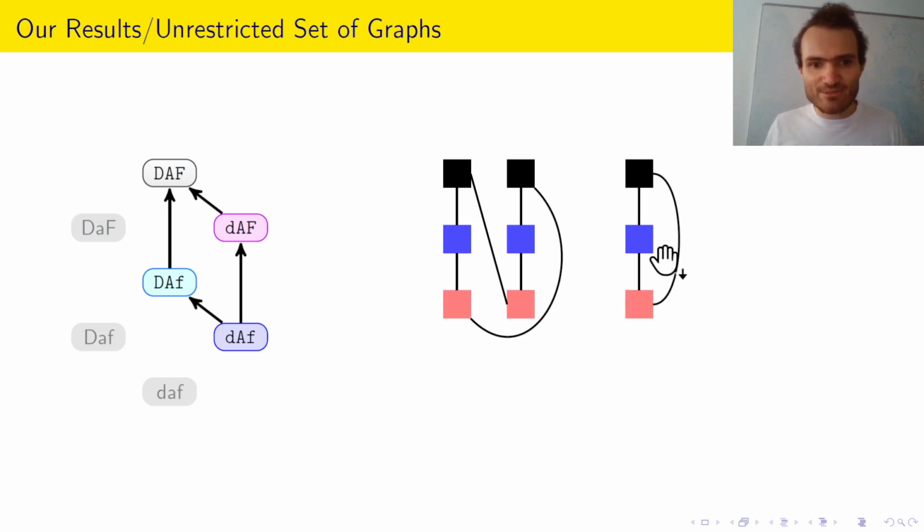And that is the fact that we cannot distinguish these 2 graphs. Because for weak fairness, we cannot guarantee that the blue nodes are not selected at the same time. But this graph has 2 blue nodes, and this graph has 1 blue node. So the fact that we cannot distinguish those means we cannot decide whether there are at least 2 blue nodes.